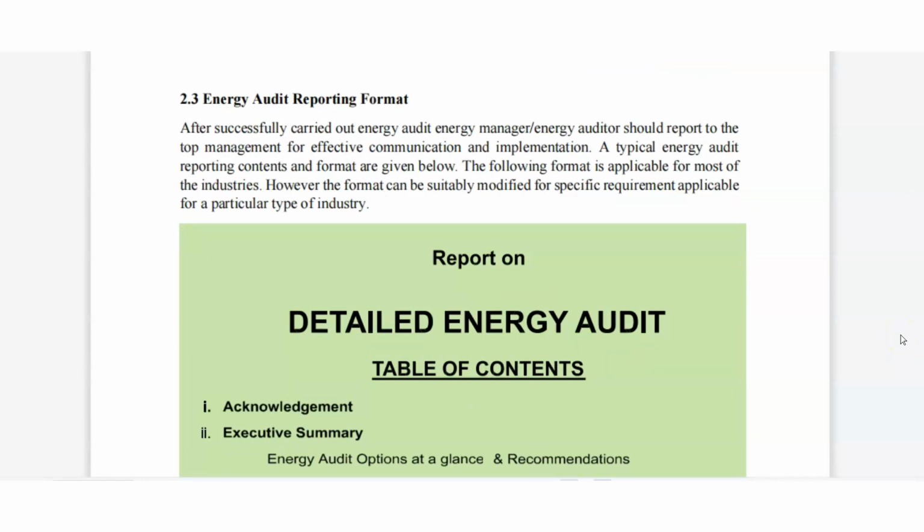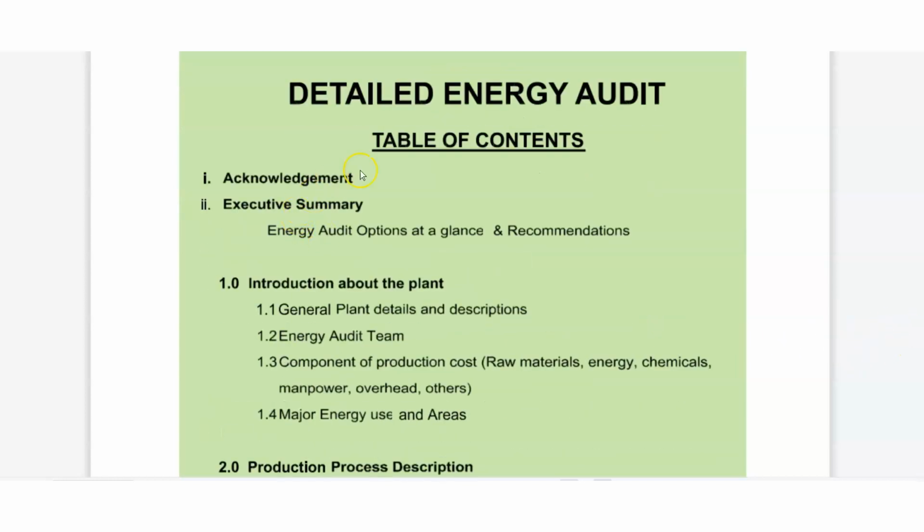Energy audit reporting format. How will we report this? See this example, report and return. First is the table of contents. In the table of contents, acknowledgement will be there. Then the executive summary. In the summary, what will we write? Energy audit options at a glance and recommendations. We will read that.